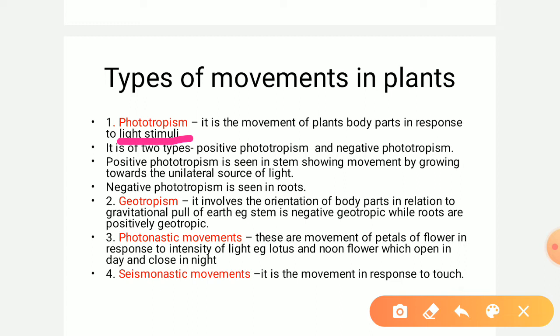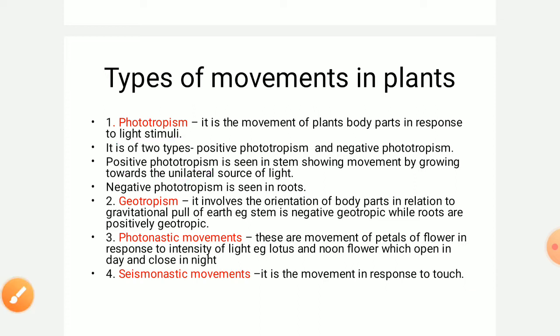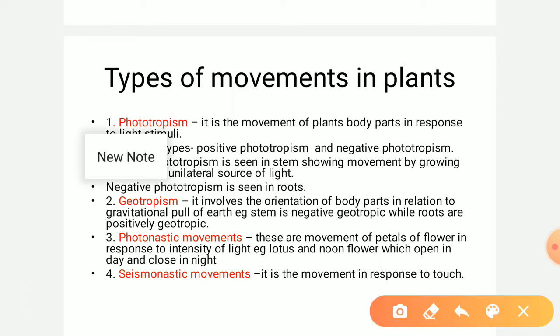Here, when the light falls on the plant part, the plant responds to that source of light in the form of growth. And this phototropism is further divided into two types: one is positive phototropism and another is negative phototropism.